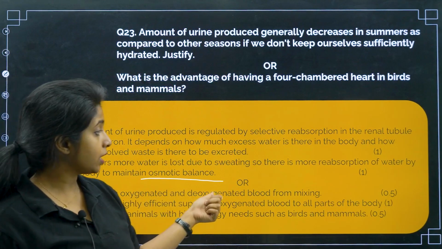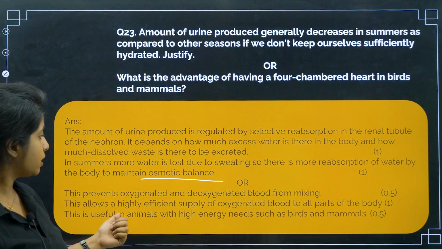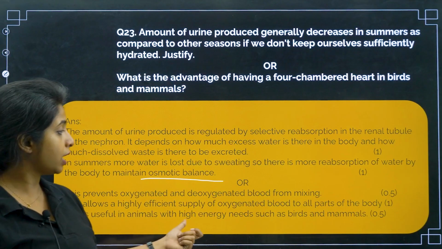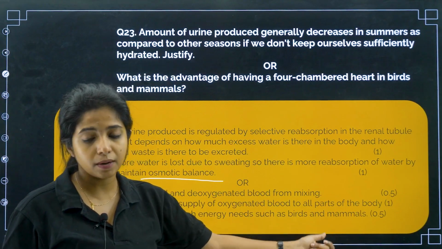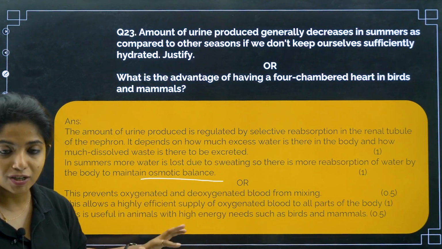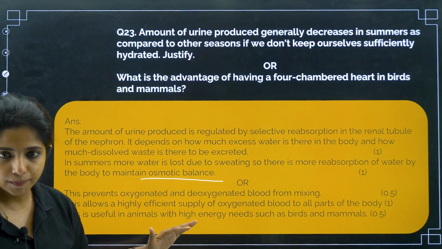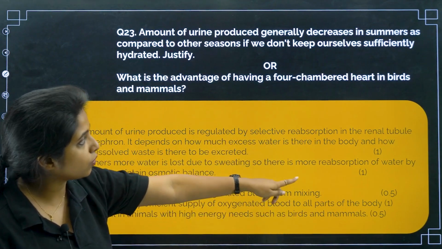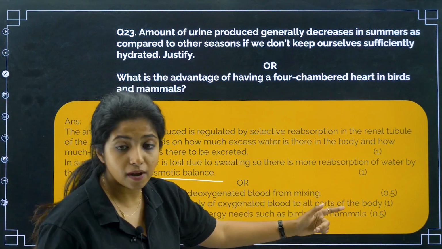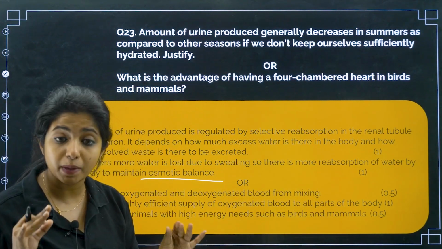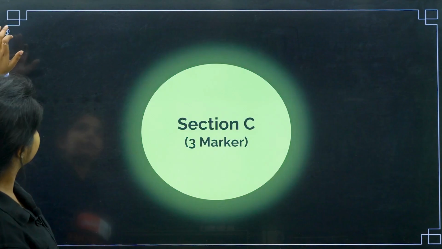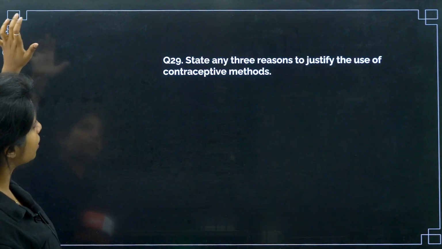So this prevents oxygenated and deoxygenated blood from mixing. This allows a highly efficient supply of oxygenated blood to all parts of the body. This is useful in animals with high energy needs such as birds and mammals to maintain a constant body temperature. You have to talk about that as well, point by point. For all the points that you saw over here, you are getting marks. So half marks for this, half marks for this, 1 mark for this. So you have to be very specific with your answers. Cool? Chalo. Next. Section C is 3 marker questions.